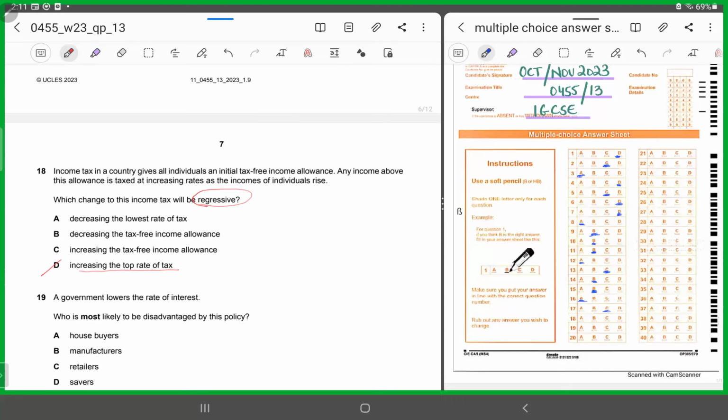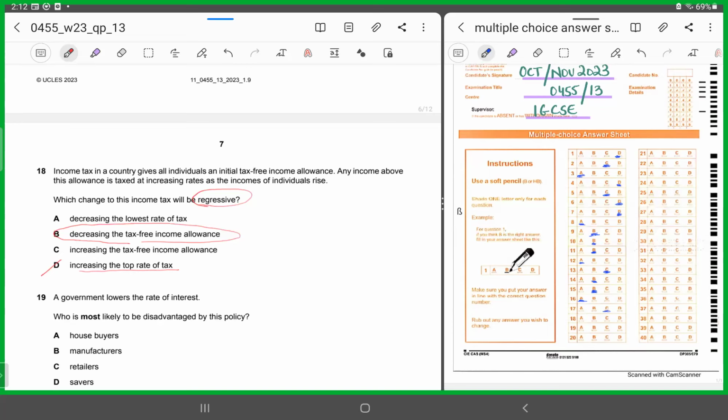And the burden will fall more on lower income people if you decrease the tax-free income allowance. Why? Because decreasing the tax-free income allowance will do what? Those who are earning lower levels of income rely more heavily on this tax-free allowance, right? Why? Because they need to cover the basic necessities. So if you are reducing the tax-free income allowance, the burden will be falling more on them, rather than on higher income individuals.